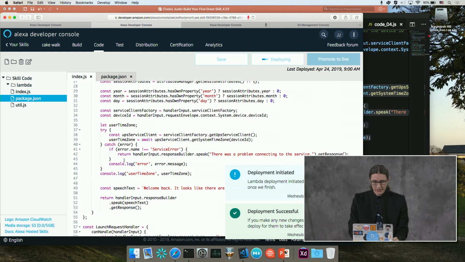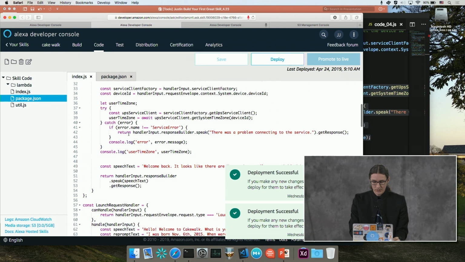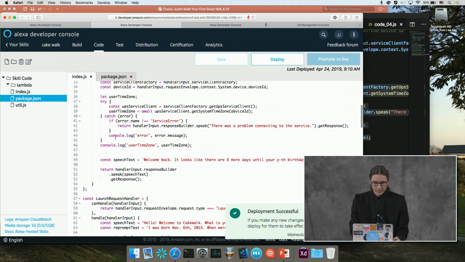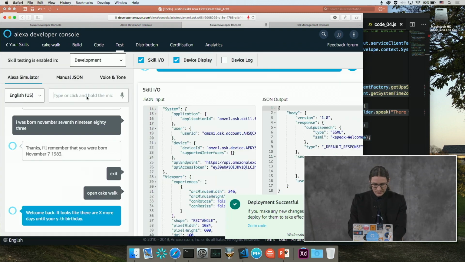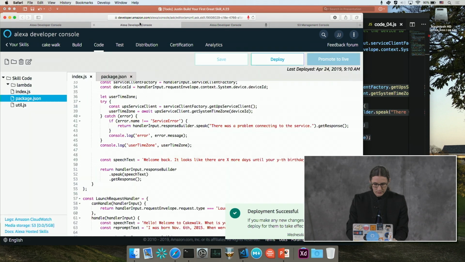Notice we've wrapped this in a try-catch. What will happen here is if there is an error while we're getting the system time zone, it will be thrown, and our catch will catch it. And so we're going to log that there was a service error and have Alexa speak that there was a problem, and we're also going to log it to our log. So we shouldn't have any errors unless I mess something up, but we're going to go ahead and reopen the skill, and you'll notice we have a log here that says console.log user time zone. So we're actually going to be able to see what the time zone is set for the simulator right now.